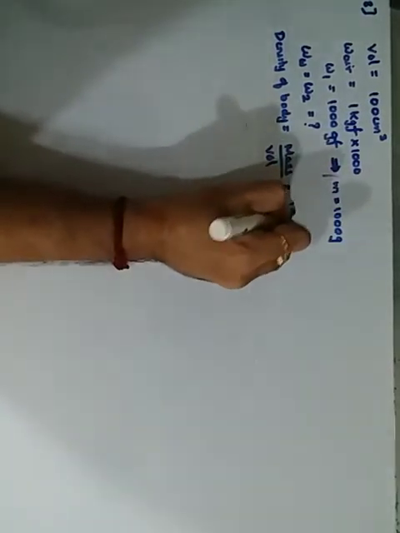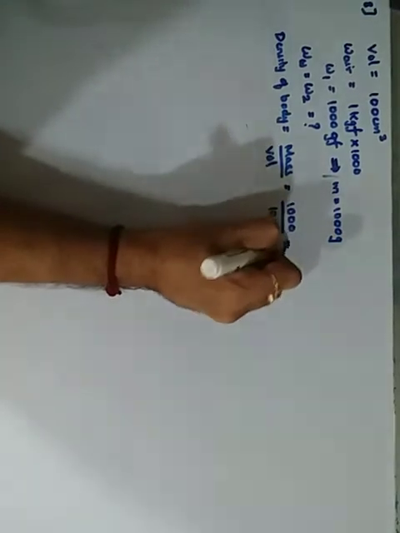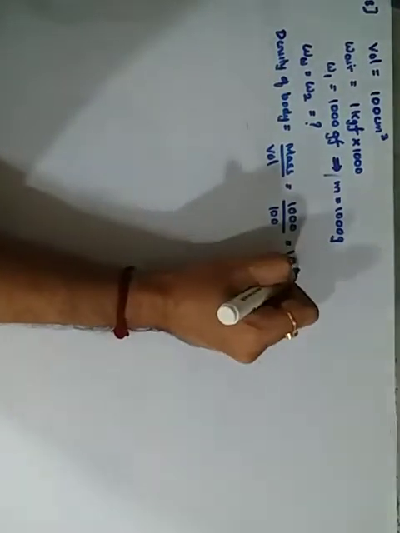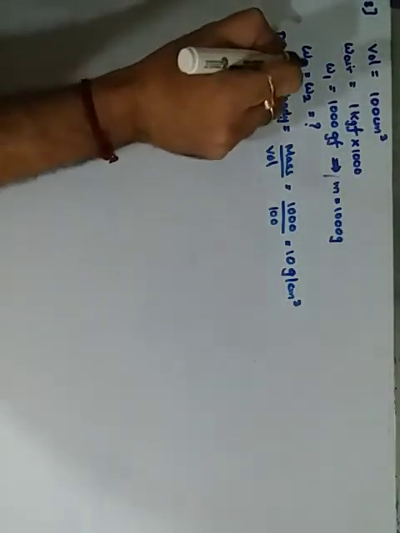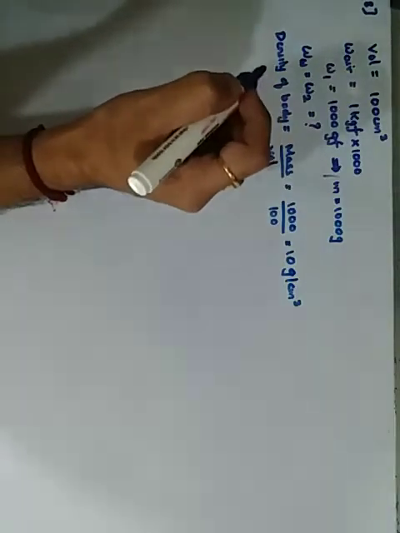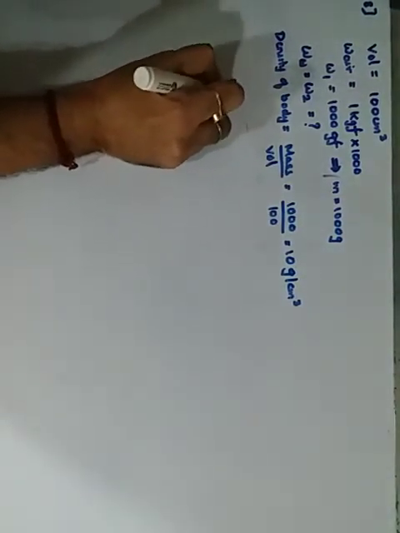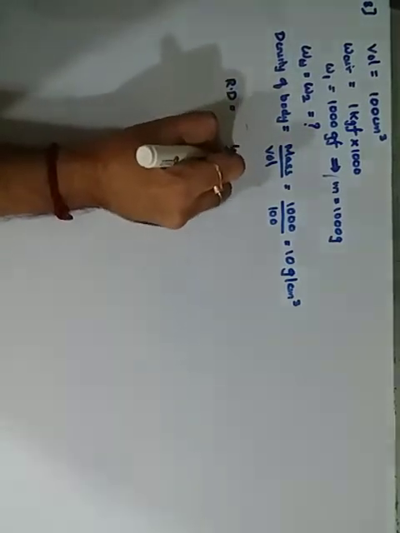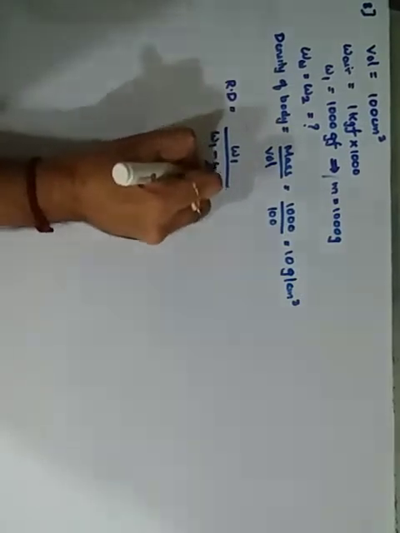So it is 1000 upon volume is 100. Cancellation gives me only 10. Unit will be grams per centimeter cube. Okay. So if this is known to you, in case of the body when it is submerged in water or suspended in air, we have the formula that relative density is equal to weight in air upon loss in weight, that is W1 minus W2.